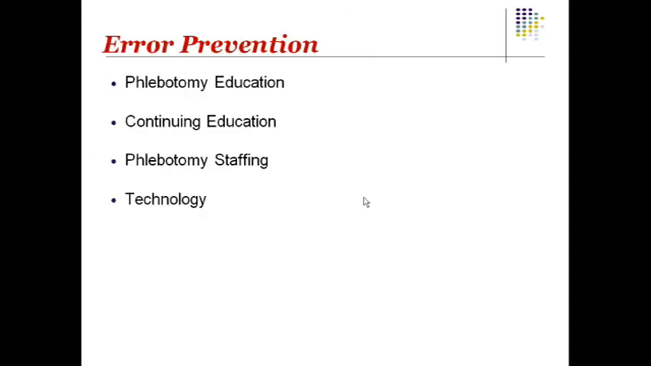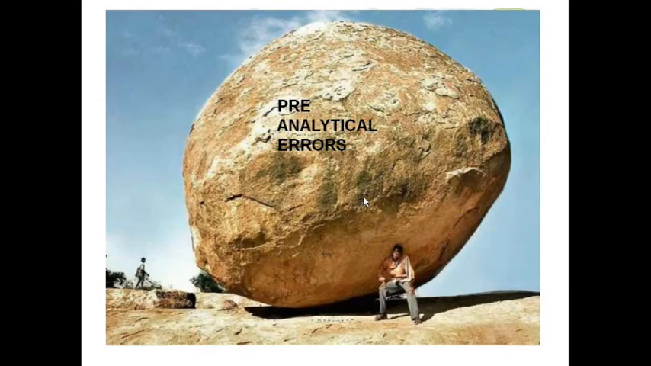How do you prevent the errors? First of all, you are going to train your paramedical staff with respect to phlebotomy education, continuation of medical education, phlebotomy staffing, technology. The pre-analytical errors are very huge in number, accounting for 70% of the total errors in laboratory testing. Hence, minimizing these errors is very important and plays an important role in better patient diagnosis and treatment.